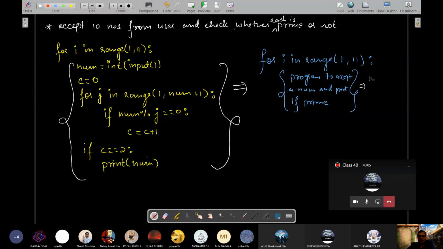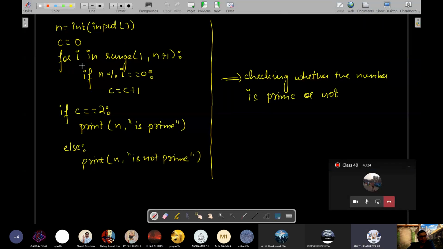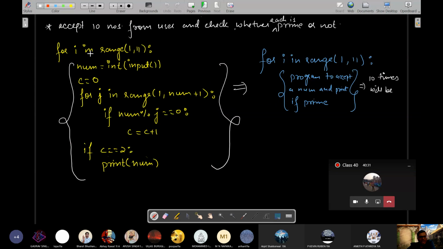So 10 times. Sir, this for J in range, it is only for accepting 10 numbers from the user, no, sir? J in range or I in range? J in range. No, J in range is for calculating the number of factors. See here. I did not take I here because I had already used it in the upper loop.